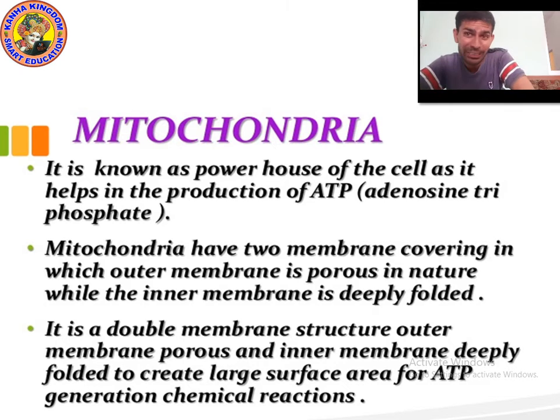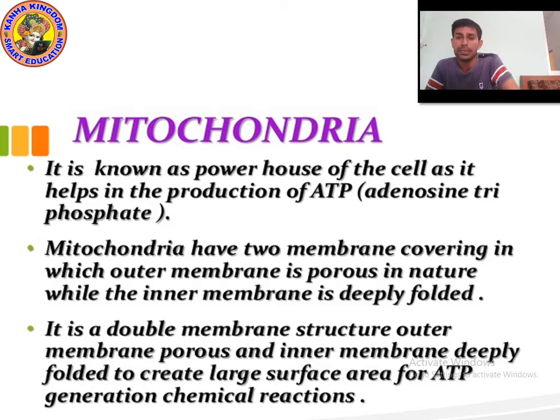mitochondria. It is known as the powerhouse of the cell, as it helps in the production of ATP. Why do we call mitochondria the powerhouse of the cell? Because it produces ATP. What is ATP? ATP is adenosine triphosphate, a kind of energy. Mitochondria have two membrane coverings, in which the outer membrane is porous in nature, while the inner membrane